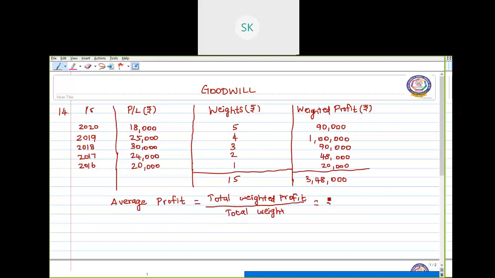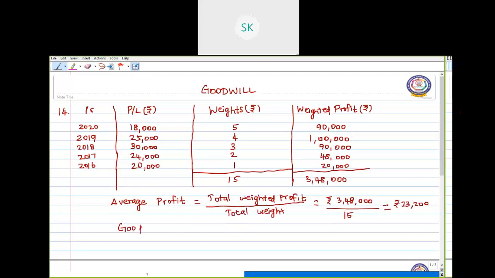Okay, so rupees 3,48,000 divided by 15. So this becomes rupees 23,002. Okay.